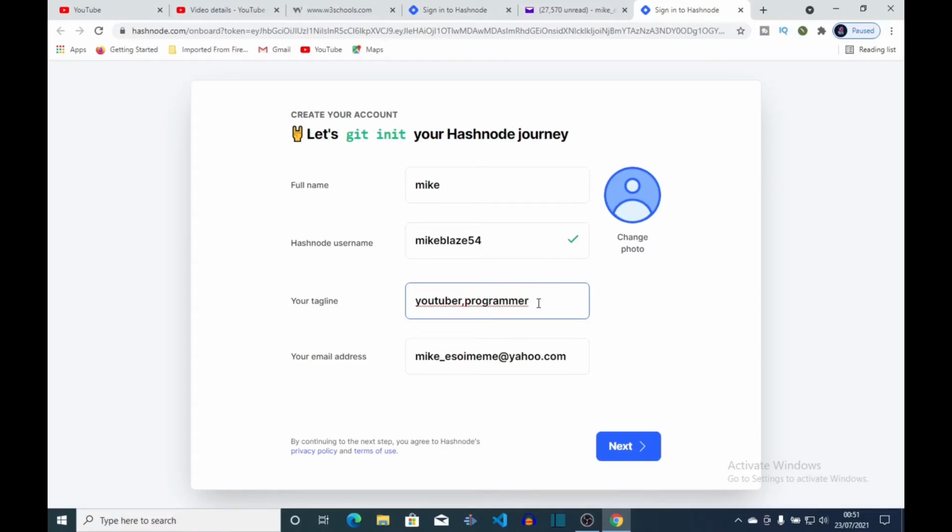Then programmer, yep, so I still do some programming too. Okay, then also when you're typing in here, you have to leave a little space after your comma. So after I typed in YouTuber, put a comma, then leave a small space. Then your next what you do, you type it here again. So I just put in YouTuber and programmer. Then my email address is here.